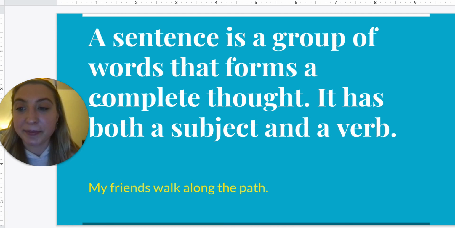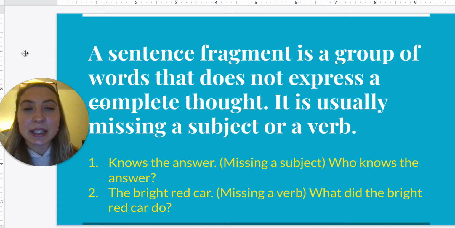And that's how we're going to be able to know if something is a complete sentence: it has a subject and a verb. So a sentence fragment is going to be a group of words that does not express a complete thought. A sentence fragment is going to be missing a subject or a verb. So it might just be a subject or it might just be a verb. So here are some examples.